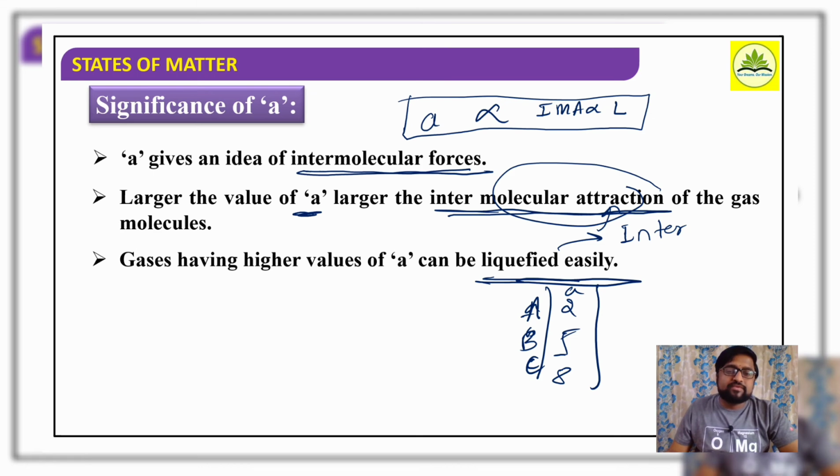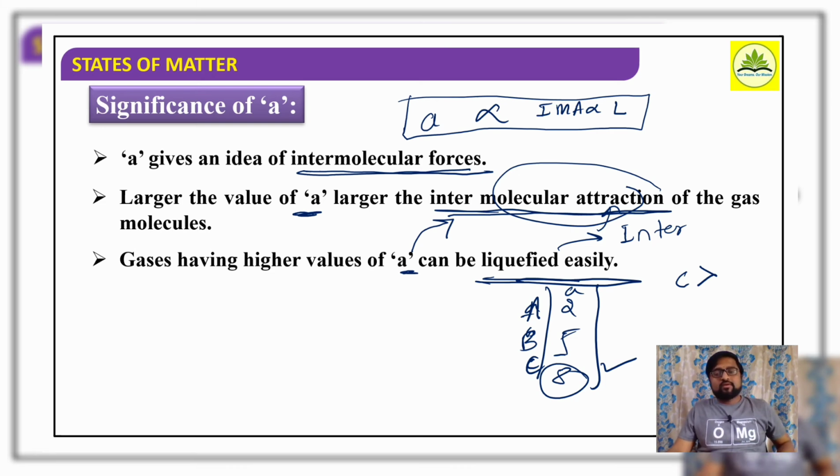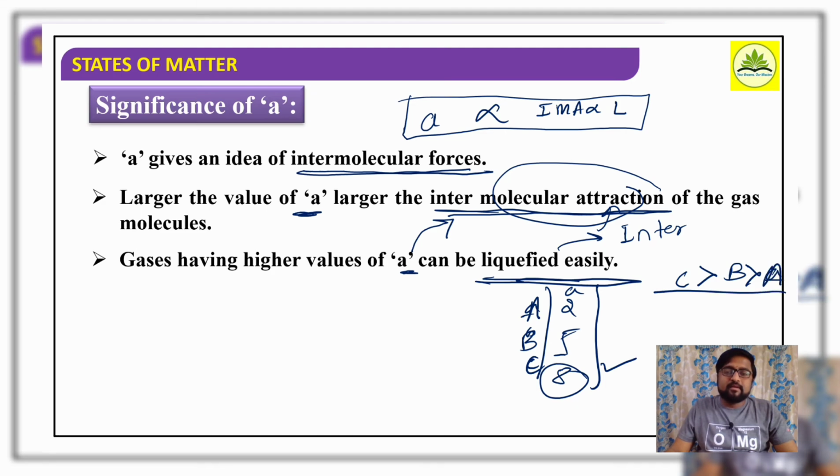The gas with the higher value of A. Gas C, having the high A value, can be easily liquefied because the A value indicates intermolecular forces. The larger the A value, the greater the intermolecular forces of attraction. Therefore, C can be easily liquefied, then B, then A. This is the sequence.